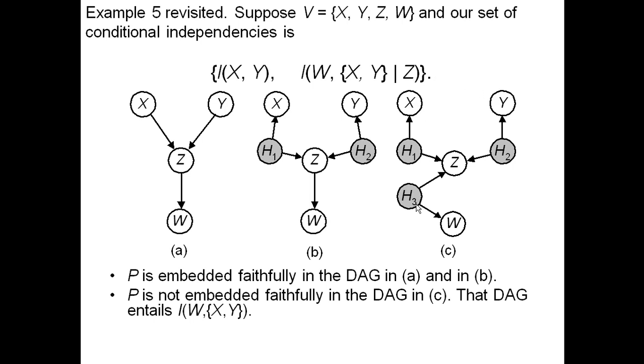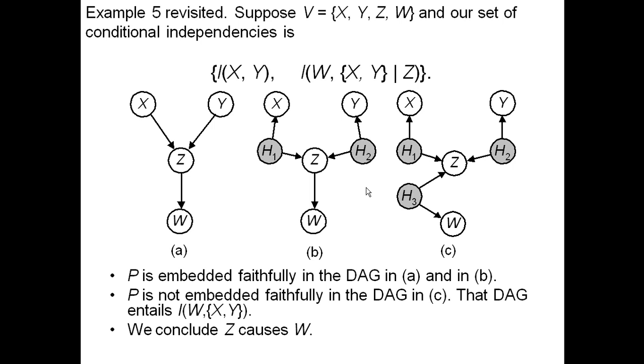W is not independent of X; W is independent of X conditional on Z. So once I make this a hidden variable, regardless of which situation I've got for this edge, I've got the wrong conditional independencies between W and X. So I can't make this a hidden variable, no matter what. I've got to keep this edge going in this direction, and we conclude that Z causes W.